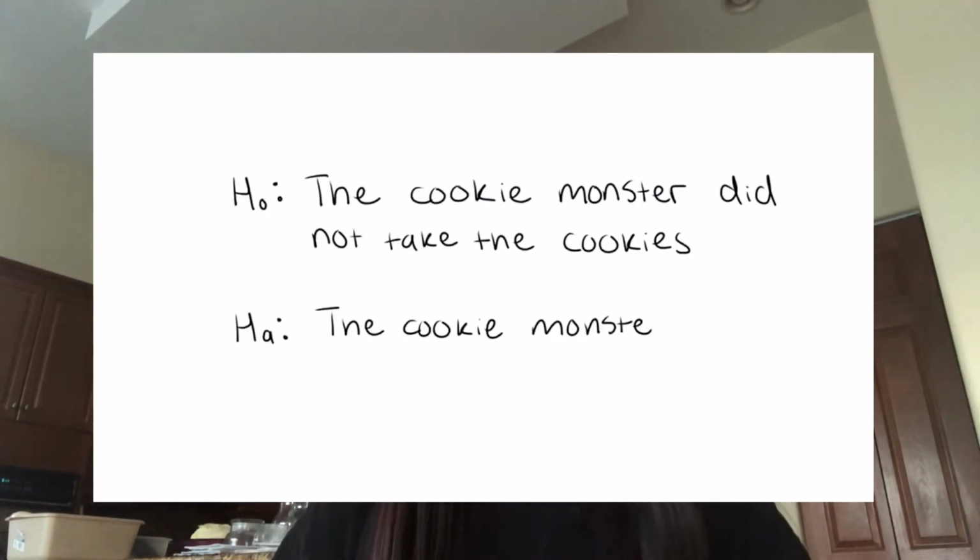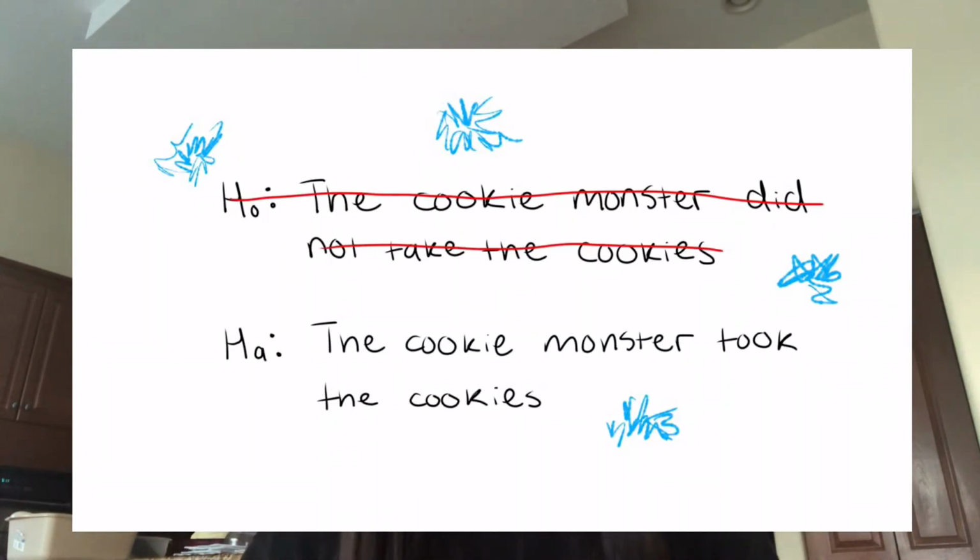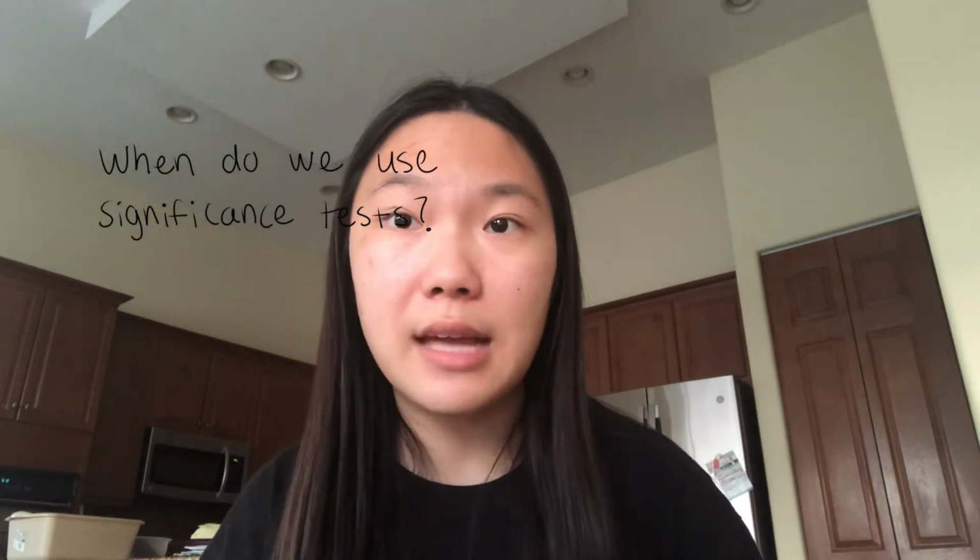In other words, it is so strange that I found blue hair in my kitchen that I am rejecting the idea that the Cookie Monster did not take my cookies. Again, we don't know for certain that the alternative hypothesis is true, but we have enough evidence to reject the null hypothesis. So when do we use significance tests?